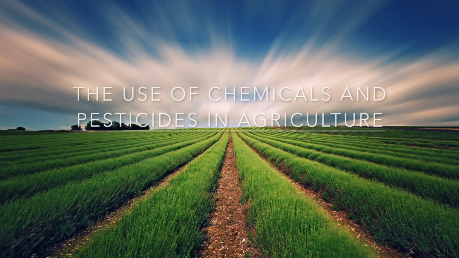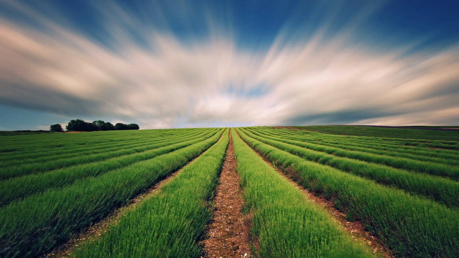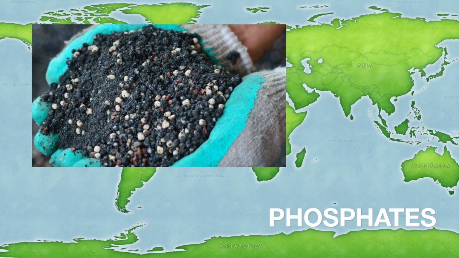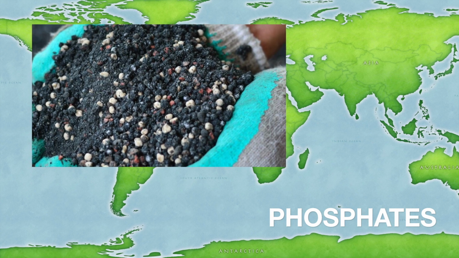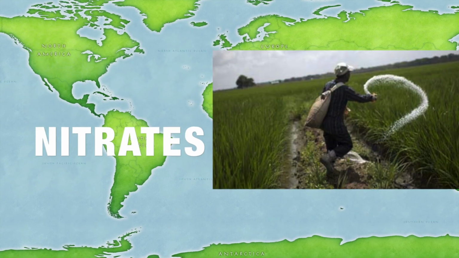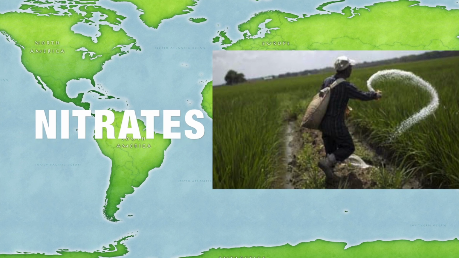The use of chemicals and pesticides in agriculture, such as phosphates and nitrates. The effects are polluting the water and causing the phenomenon of eutrophication, and the nutrients also encourage the growth of algae. That blocks the process of photosynthesis and causes the aquatic plants to die and decay.